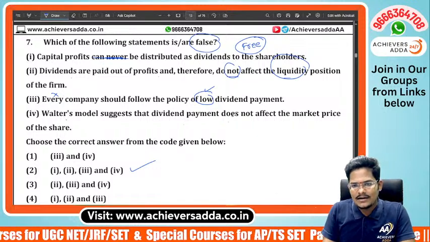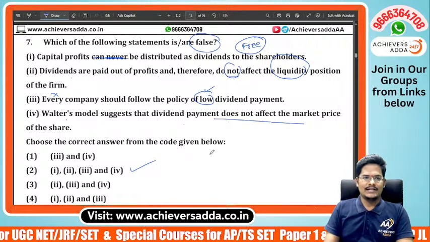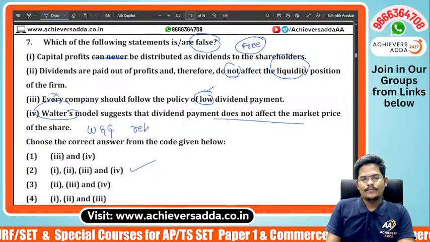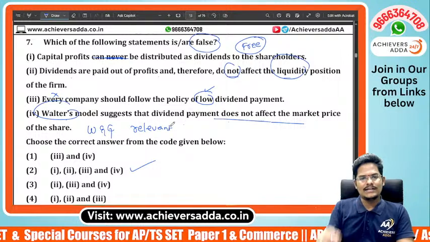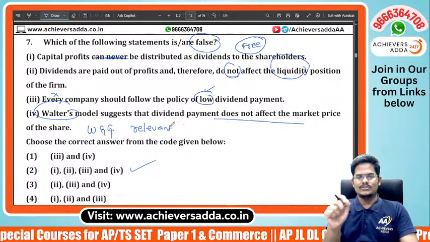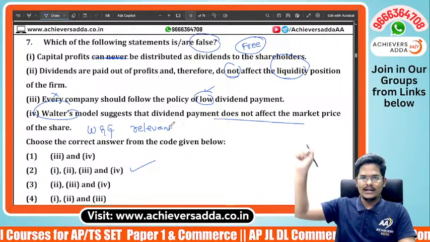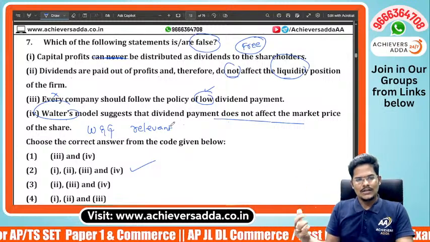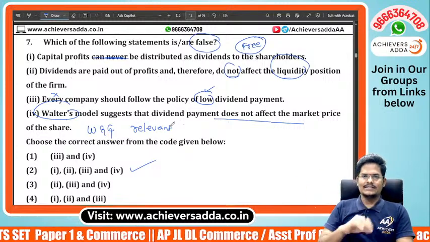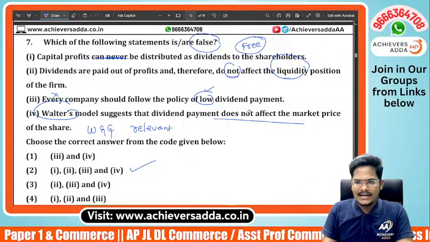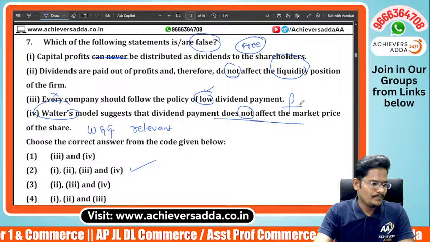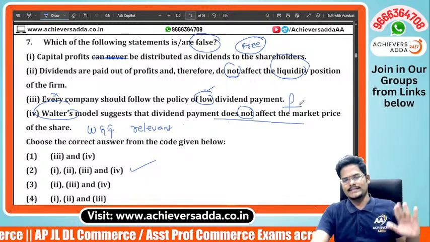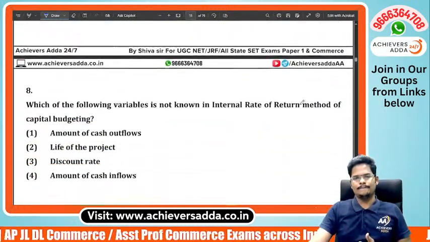Walter model suggests that payment does not affect the market price. Actually, Walter model and Gordon model both are relevant models. Relevant means whatever the dividend payment, whether you declare a dividend or do not declare a dividend, it matters. If you declare the dividend, it will change the value of the firm. If you don't declare a dividend, then the value of the firm will be something else. So depending upon the dividend decision, the value of the firm will change. That's why 'does not affect' is also a false statement. So all 4 statements are false due to these reasons.